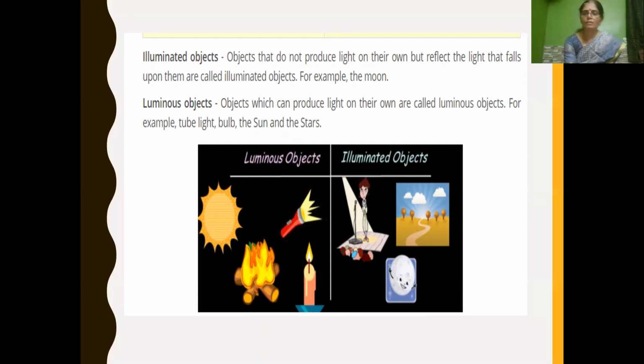And what are luminous objects? Objects which can produce light on their own are called luminous objects. Example, we have seen tube light, bulb, sun, stars, torchlight, etc.